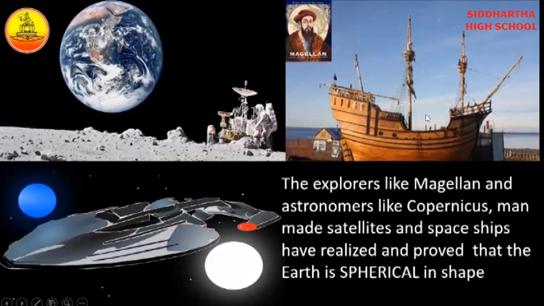What did he do? He started a long journey. He came back to the same place from where he started, so he proved that the Earth was round like a sphere. Even astronomers like Copernicus went into space and saw the round Earth from space, and they also proved that the Earth was spherical in shape. The pictures taken by the satellites also proved that the Earth was spherical in shape.